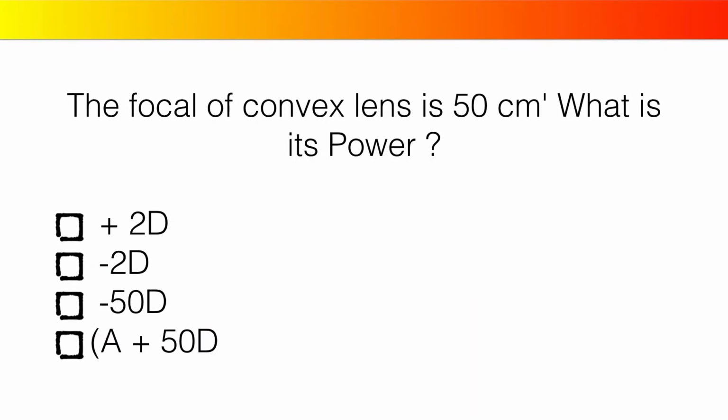The focal length of a convex lens is 50 cm. What is its power? Plus 2D, minus 2D, minus 50D, plus 50D.